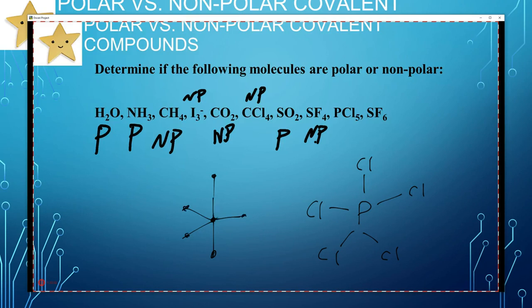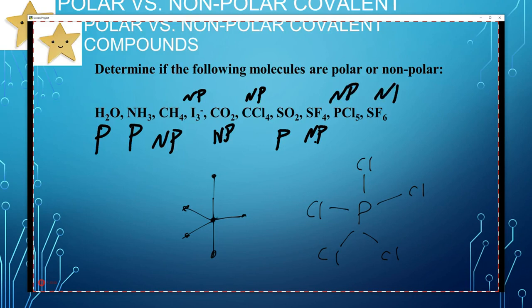And what happens is we have a dipole pointing up and down, and that cancels out. So let's just erase it. It cancels out. And then in the middle, we have one there, and one there, and they cancel out. Because again, if you have 3 people pulling on a center like this, and they're equal, then he's not going to go anywhere. They're all going to cancel out. So they all cancel out here. So that's nonpolar, which is very cool. And then this one's nonpolar as well.